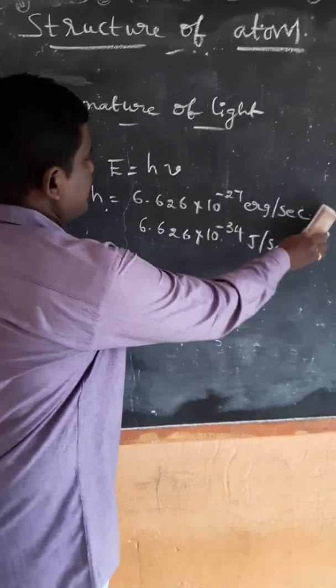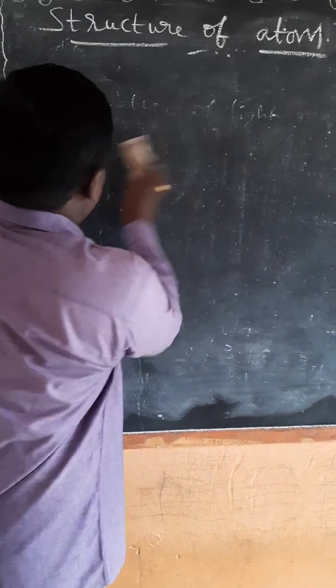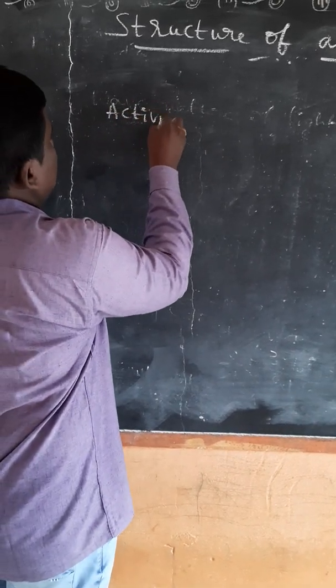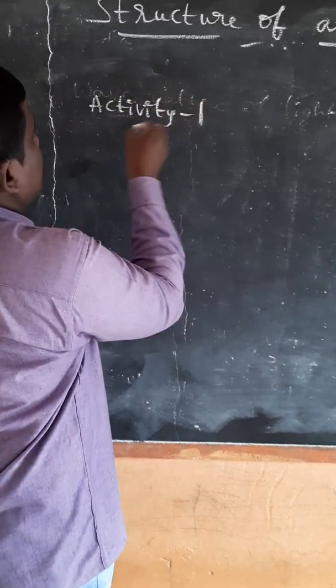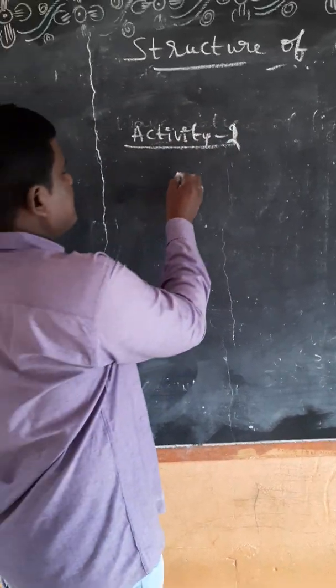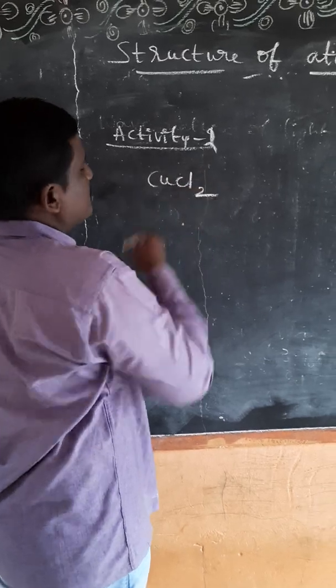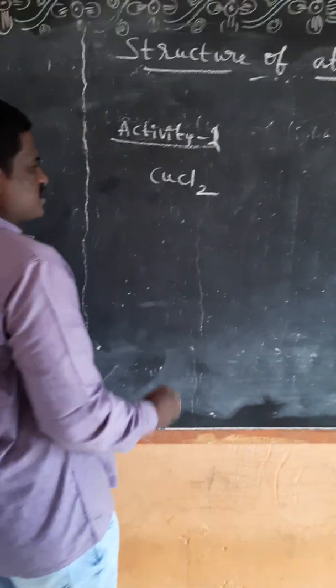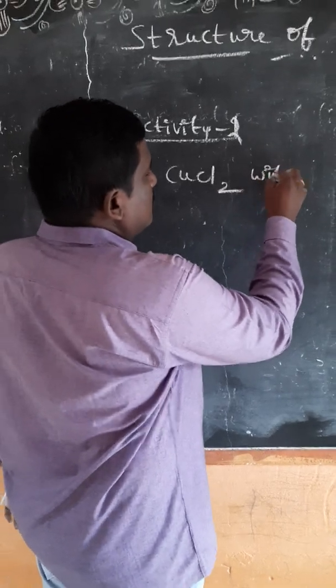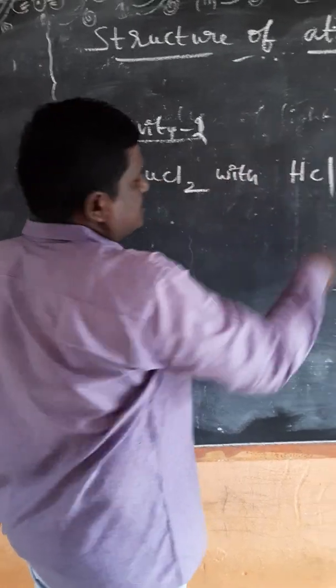Now, activity 2. The first activity was on the wave nature of light. Activity 2: take a pinch of cupric chloride, CuCl2, in a watch glass and make a paste with concentrated hydrochloric acid.